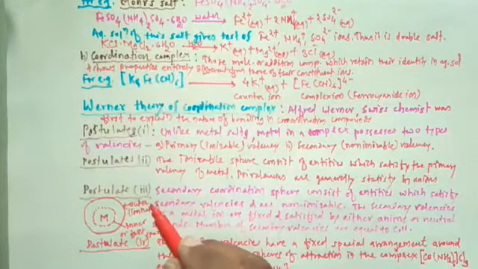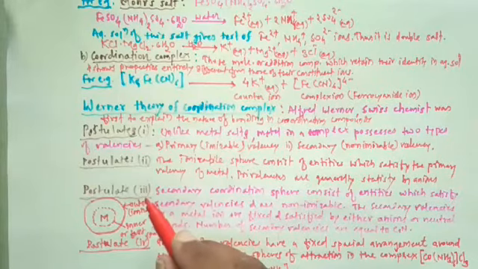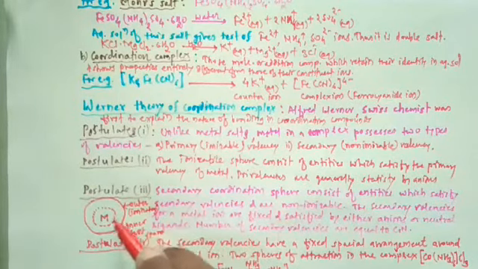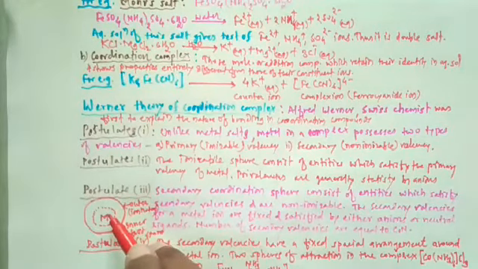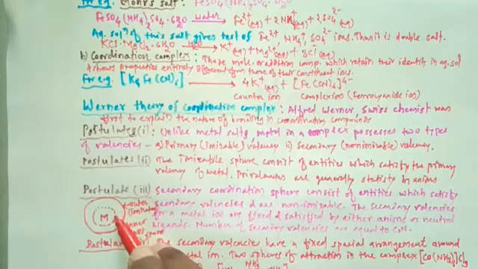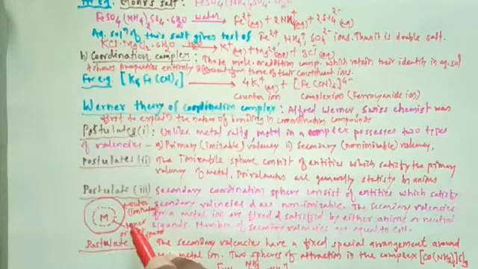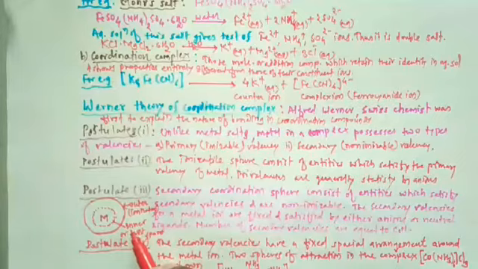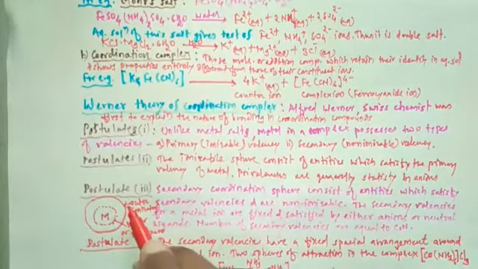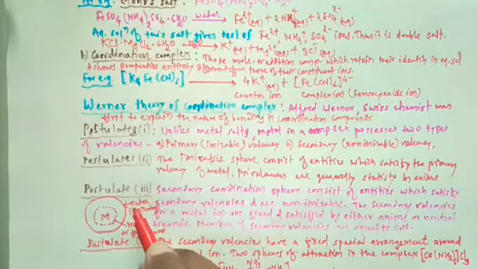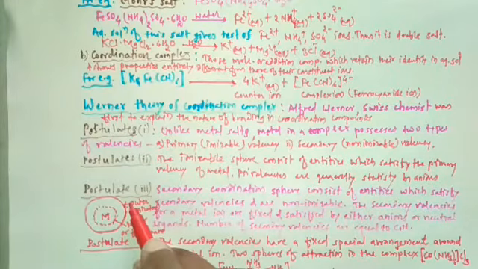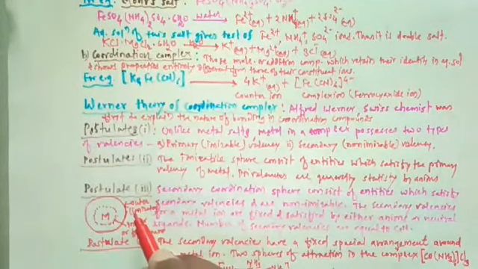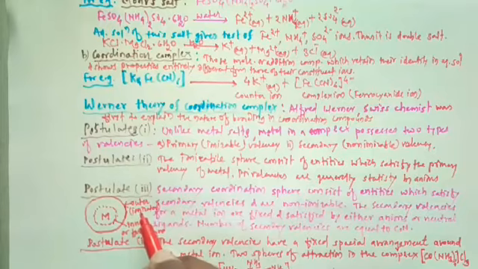According to Werner, there are two zones or two spheres of attraction around the metal ion in a complex. The inner or first sphere is the coordination sphere, while the outer sphere, also called the secondary sphere, is the ionization sphere.